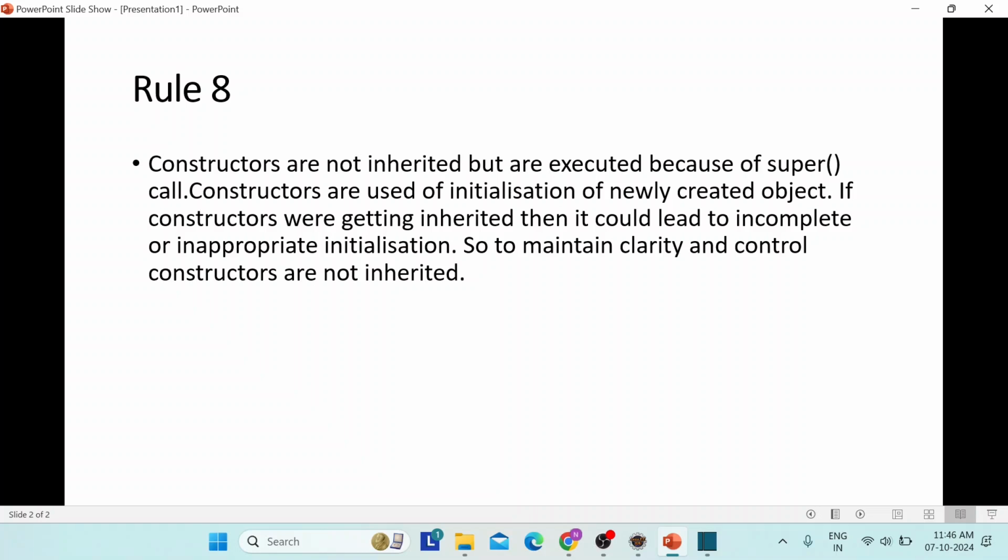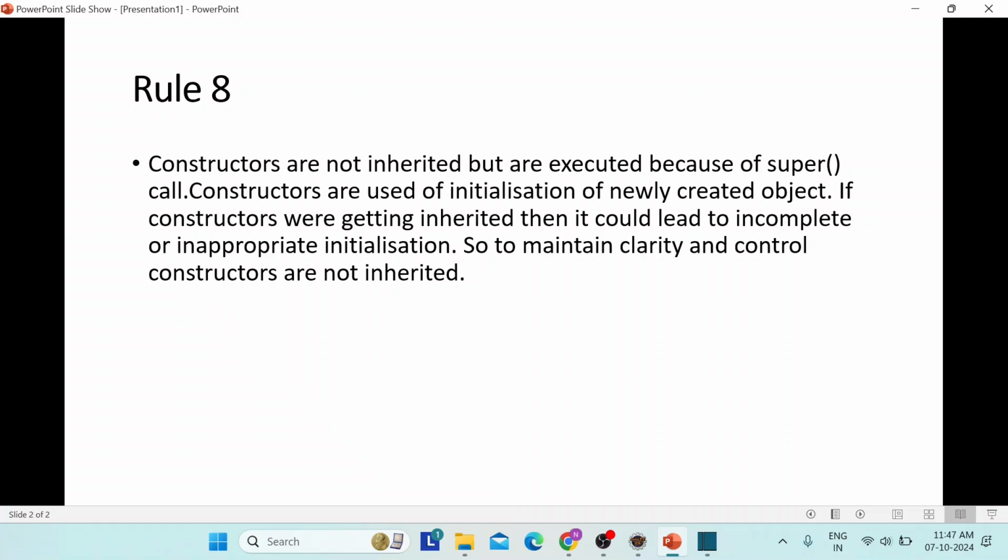Constructors are used for initialization of a newly created object. We have discussed that when we are creating an object, that time the constructor is called. If constructors were inherited, it could lead to incomplete or inappropriate initialization. So to maintain clarity and control, constructors are not inherited.